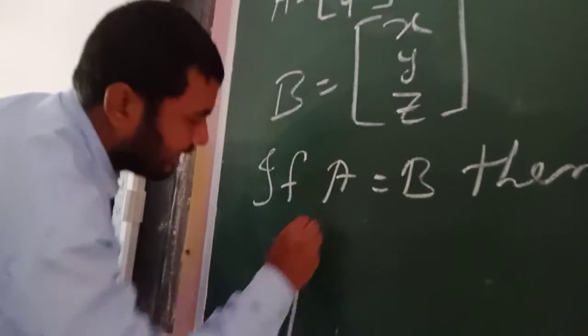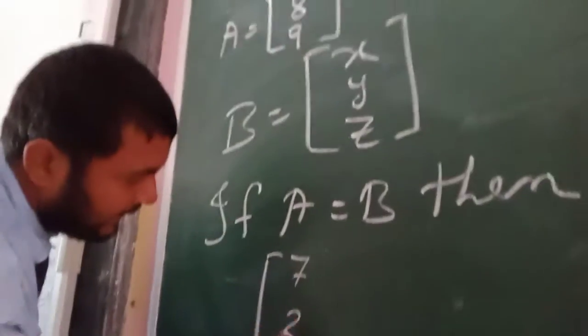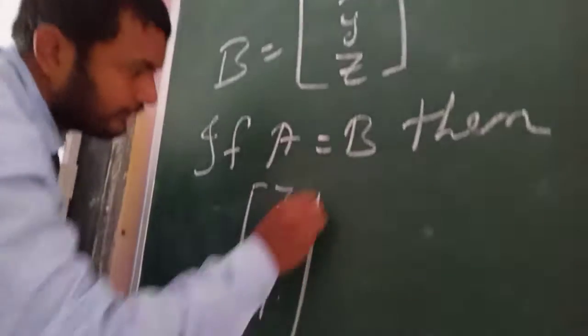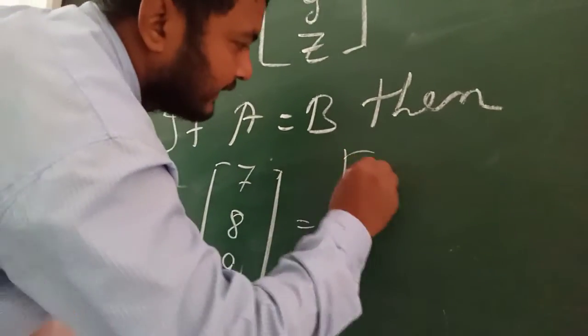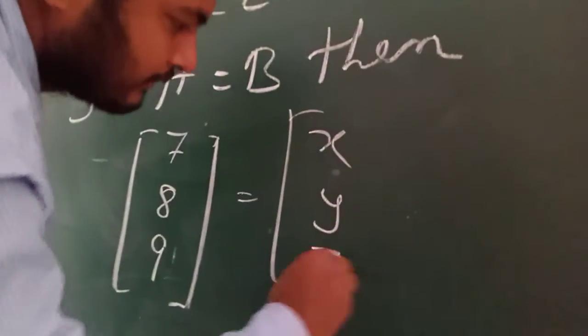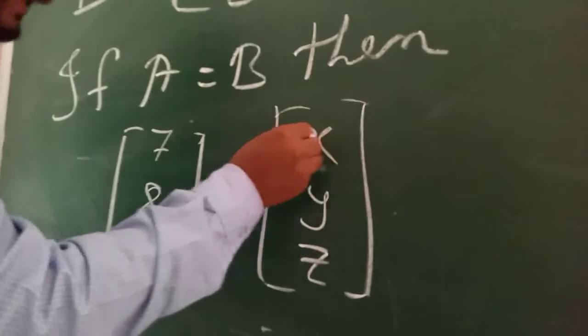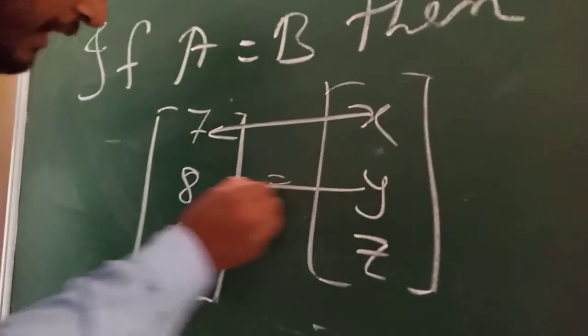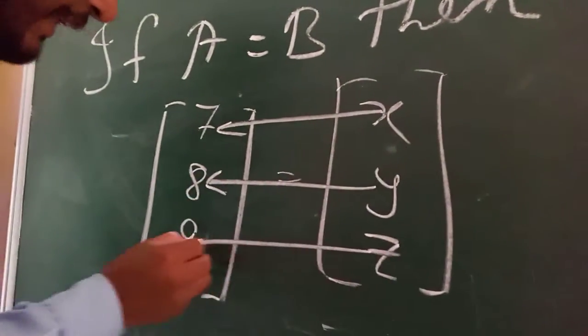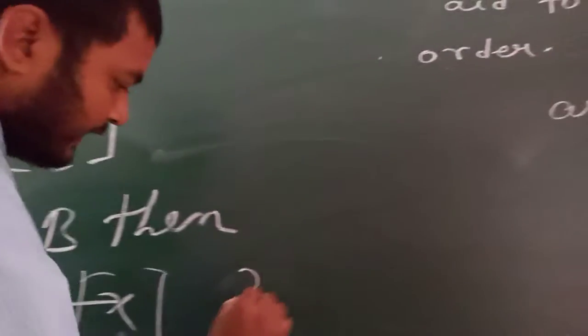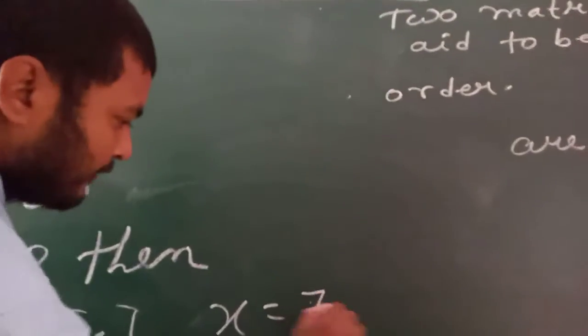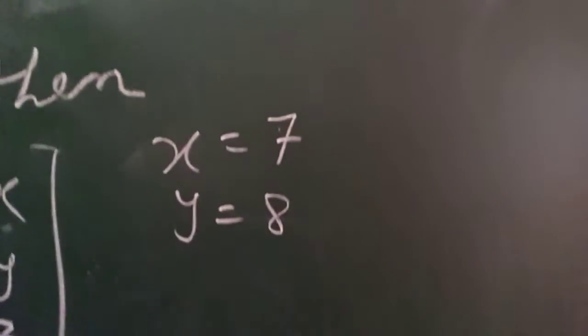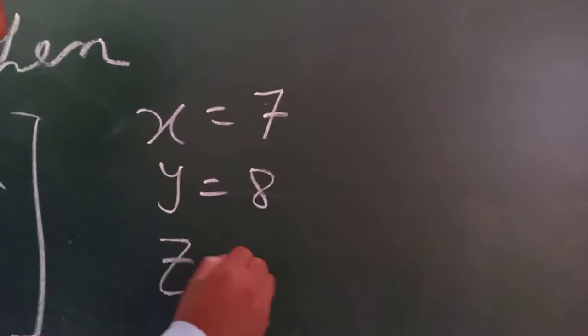We write this A as 7, 8, 9 and this as X, Y, Z. Then x must be equal to 7, y must be equal to 8, and z must be equal to 9.